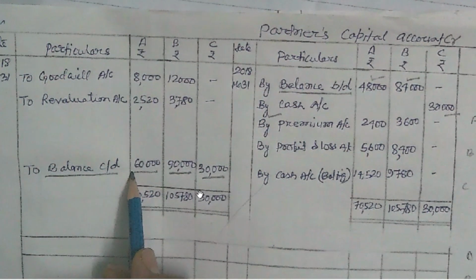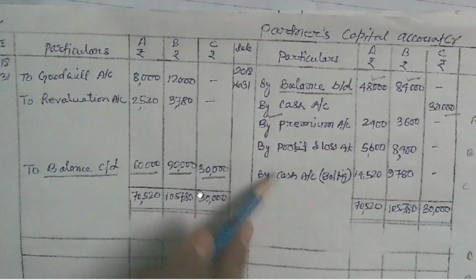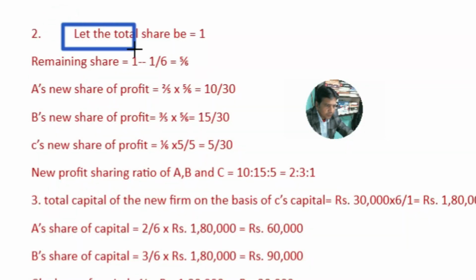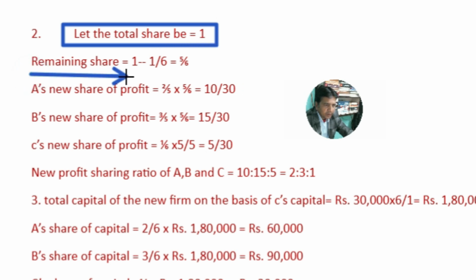Okay, before going to the working note for calculation of the new profit sharing ratio, let's go to the working note. Here is the calculation of the new profit sharing ratio. Let the total share be 1 and the remaining share 1 minus 1 by 6. Obviously you have understood that 1 by 6 is the new share given to the new incoming partner C, and after giving him his share, the remaining share